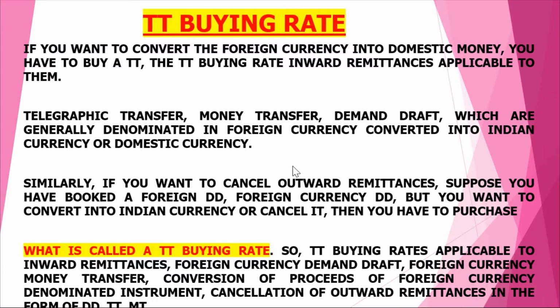Now, because outward remittance has been cancelled, that means it will come inward. In that case also, we have to apply TT buying. Let us suppose that you have booked a foreign currency DD, but if you want to convert into Indian currency or cancel it, then also we have to apply TT buying.